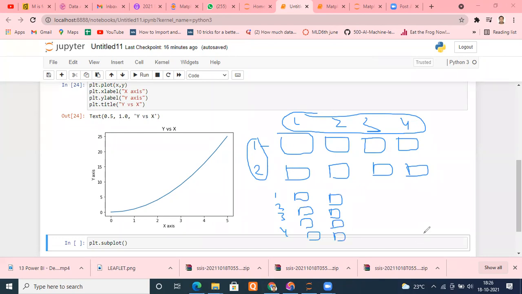So it's entirely up to you how you want to place them. Suppose these graphs are bigger graphs. Then of course this is the preferred method. If you are putting 4 bigger graphs this way, you are not able to visualize things properly. In that scenario, this is better. If you have small graphs, this scenario is better. So we have to specify how many rows we want and how many columns we want.